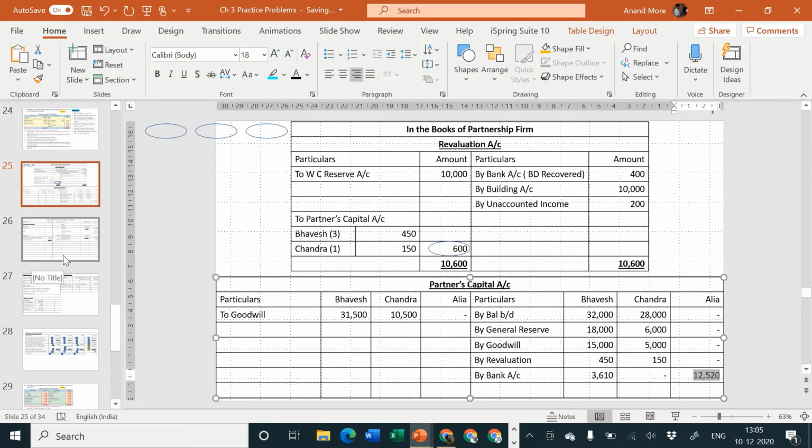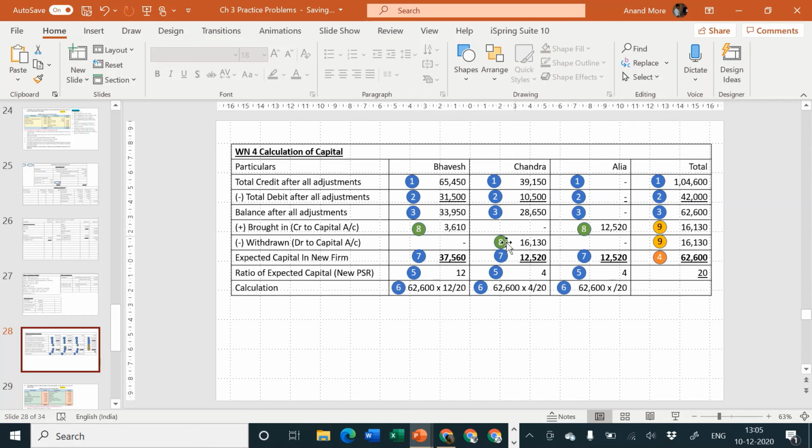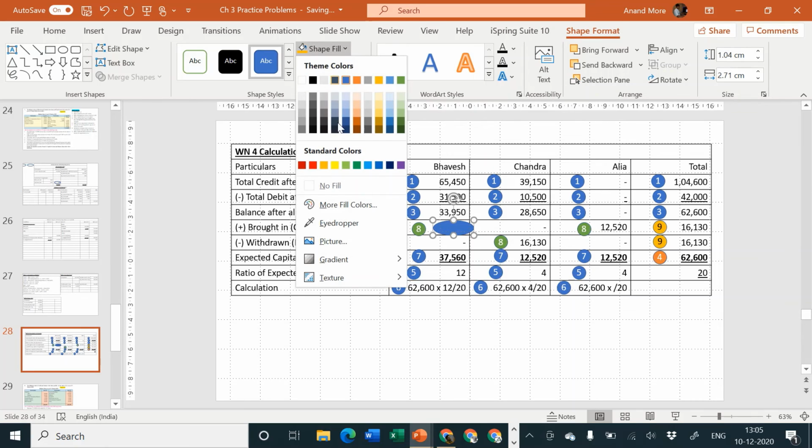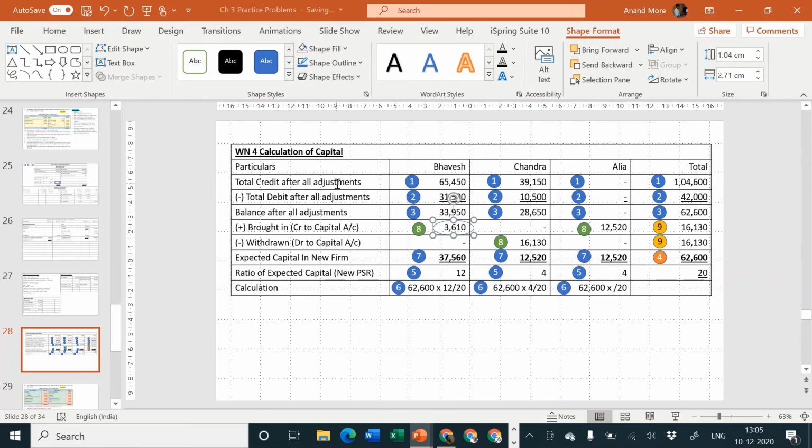And look, Chandra is withdrawing. How much is she withdrawing? 16,130. One more thing, if you want we can encircle it, so it is easy to remember that these amounts were not given but we calculated them. Chandra is withdrawing 16,130.